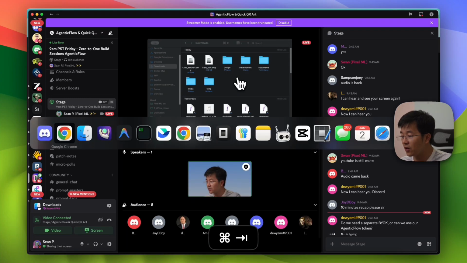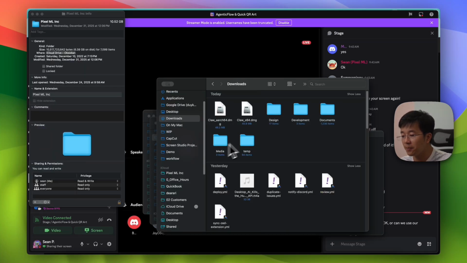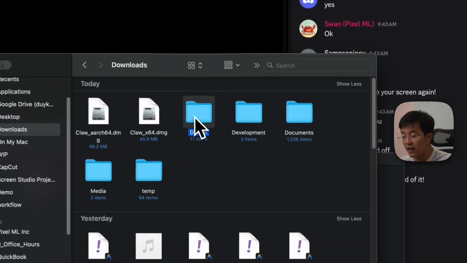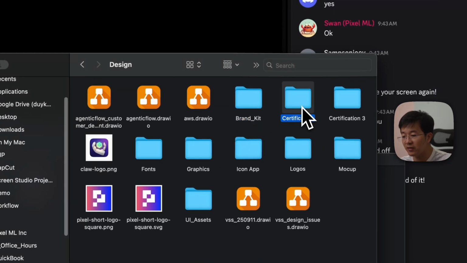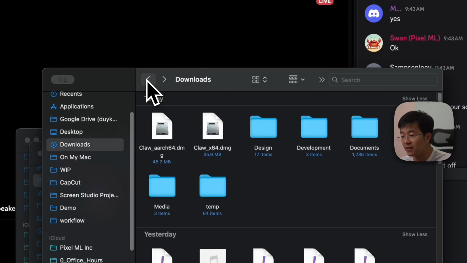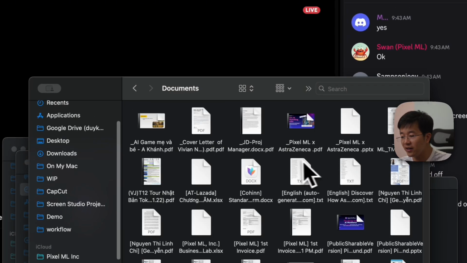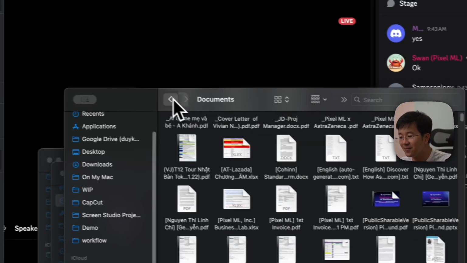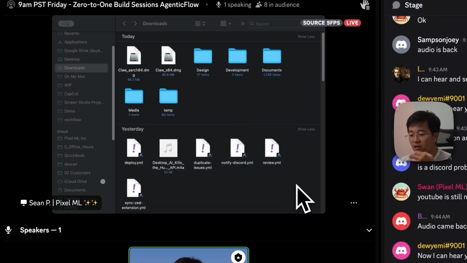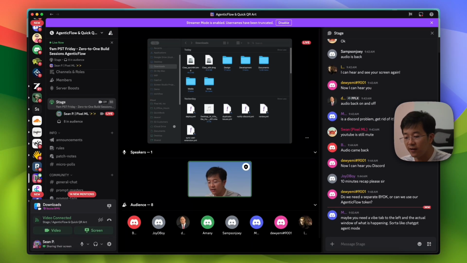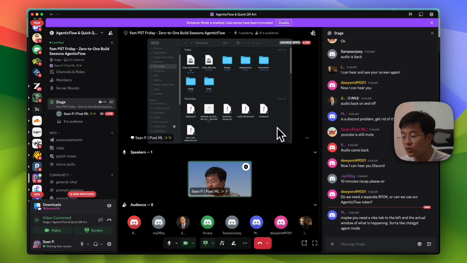So as you can see, before it was quite messy, but after Claude did its work, we actually have a design folder with brand kit, certification, fonts, and so on, logo, mockup, and UI assets. And also on the development side, I will have the code, GitHub projects, and we have documents. Okay, a lot of documentation in here. But anyway, that is the power of Claude that's going to help you.